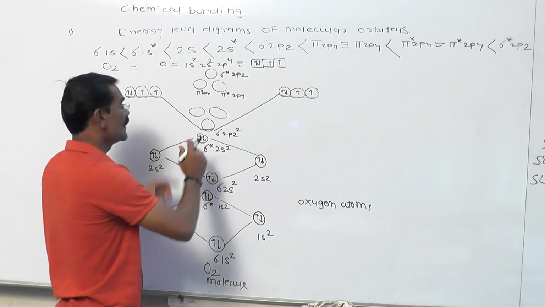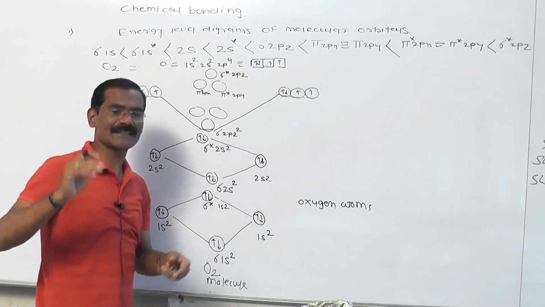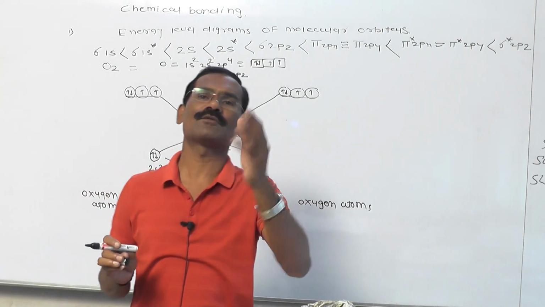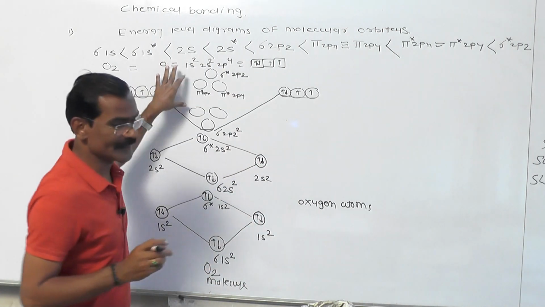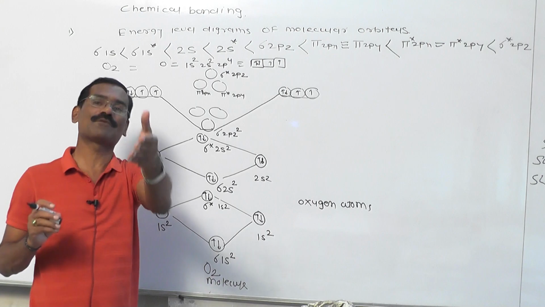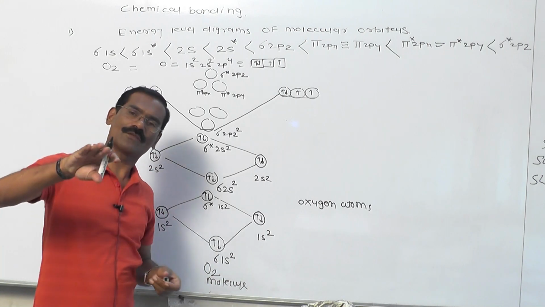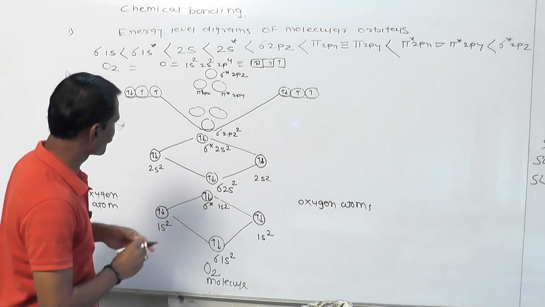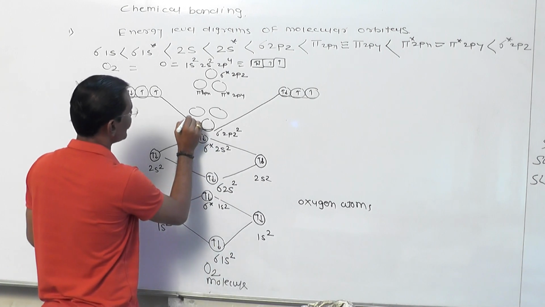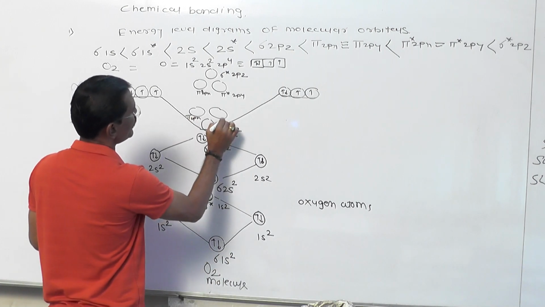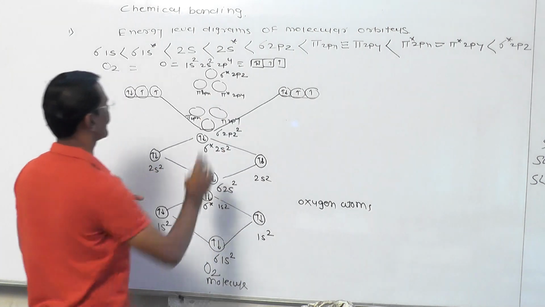Listen very carefully. This is a very important picture for molecules with electrons less than 14 and more than 14. So this is the real picture for electrons less than and more than 14. Those molecules which have more than 14 electrons have sigma 2pz, and this is pi 2px, and this is pi 2py. This is the molecular orbital picture.